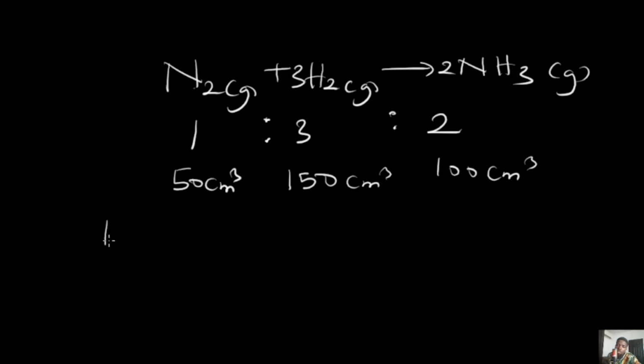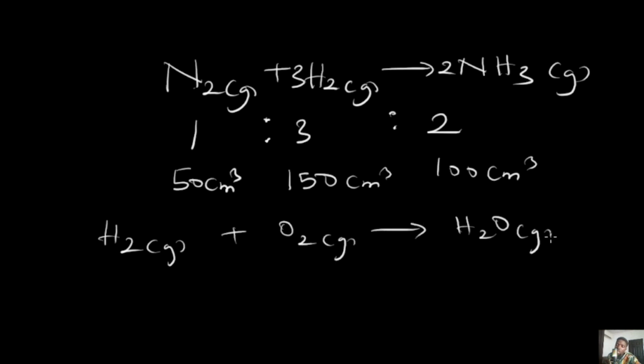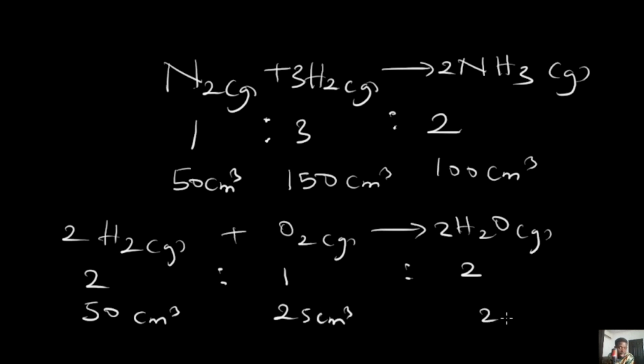If hydrogen, which is a gas, is reacting with oxygen, which is a gas, to produce water vapor, which is water in gaseous state, and we balance this equation, we'll have that the ratio is 2 is to 1 is to 2. This means if I have 50 cm cube of hydrogen, I should have 25 cm cube of oxygen, and then 50 cm cube of water produced.